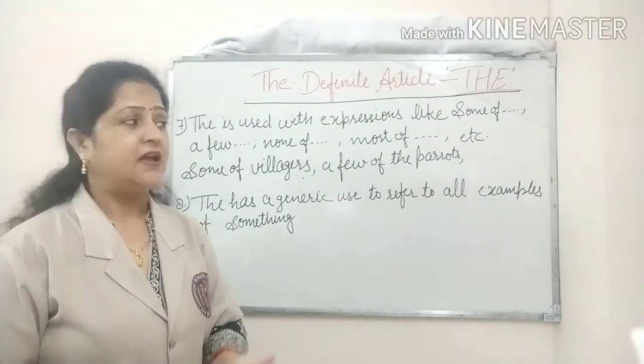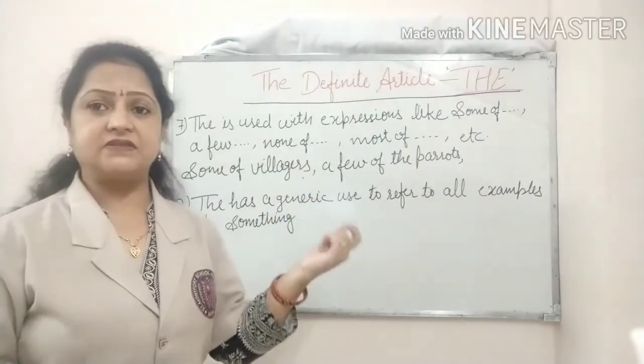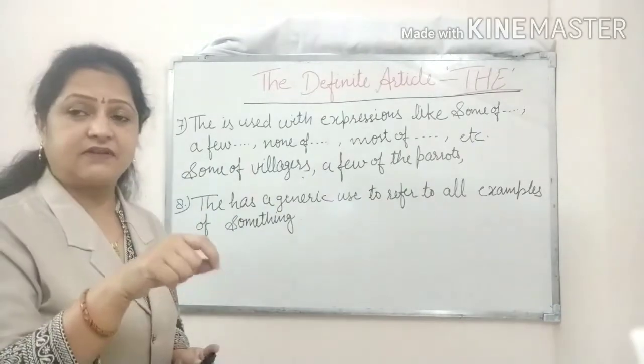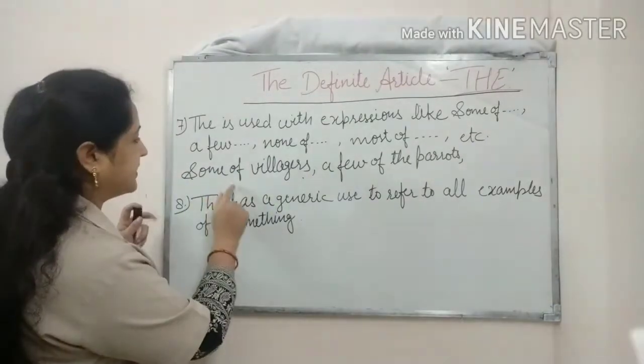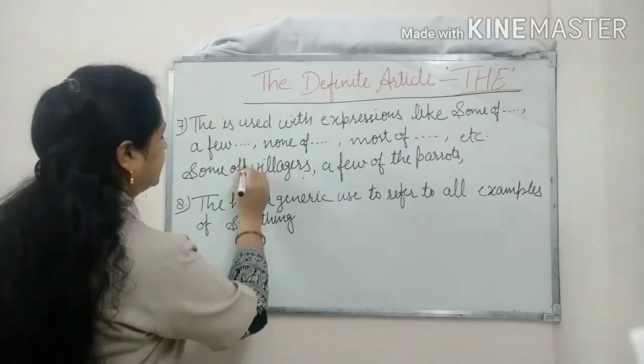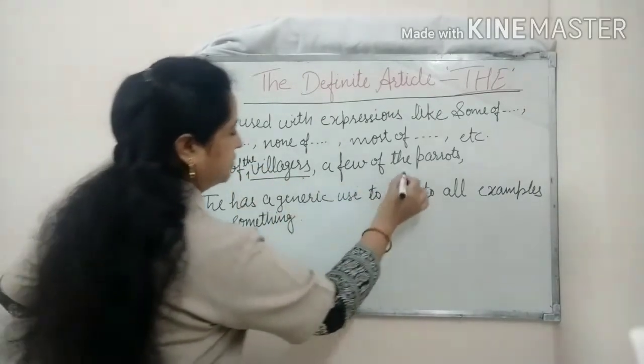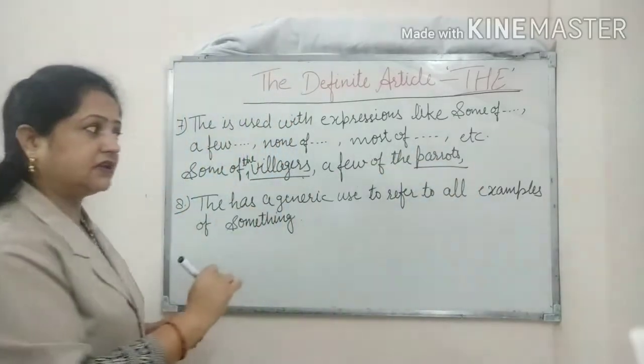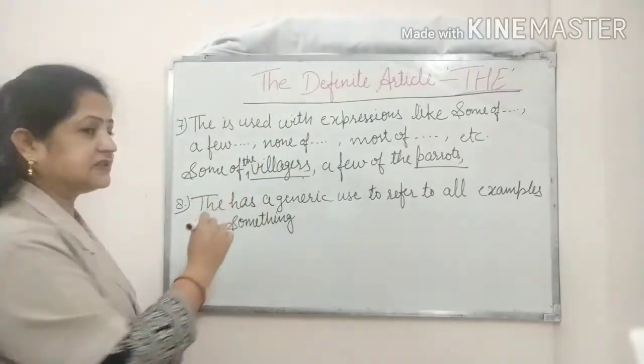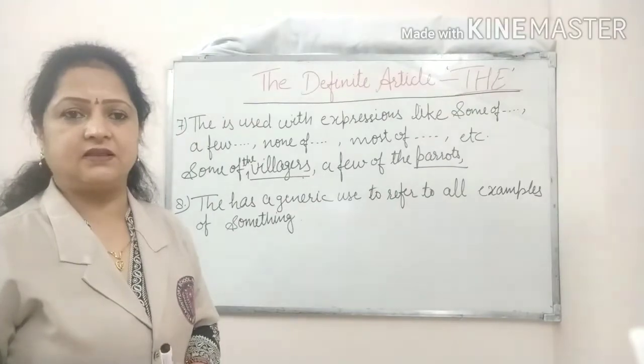So in this way, with all these we are using the. And remember again one thing here, that we are writing the just before the noun. If nouns are not given with these expressions, we need not use the.